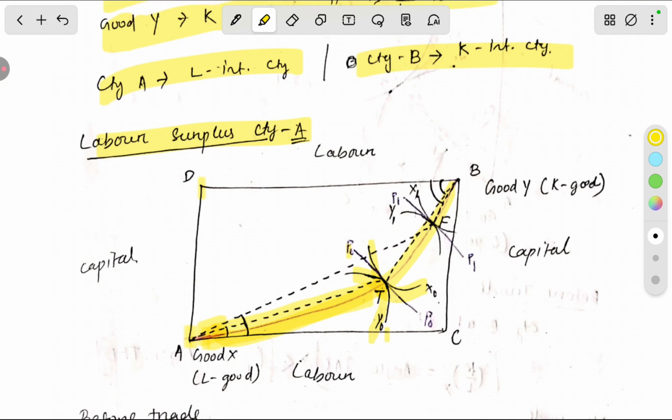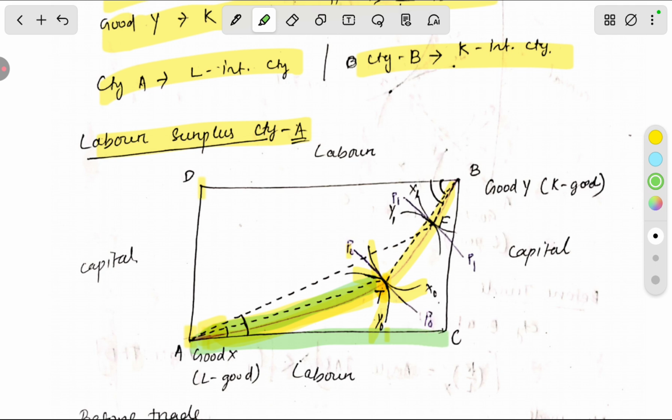Suppose before trade, country A is producing at the point T. What will be the capital labor ratio of T to produce good X and good Y?